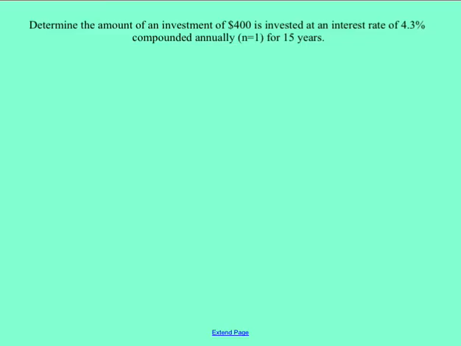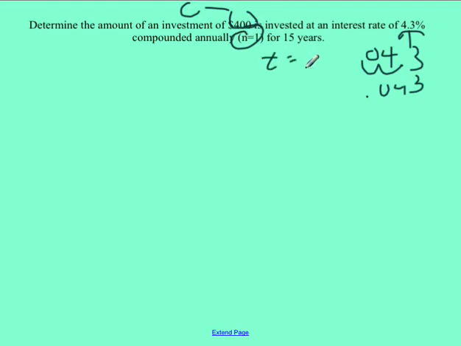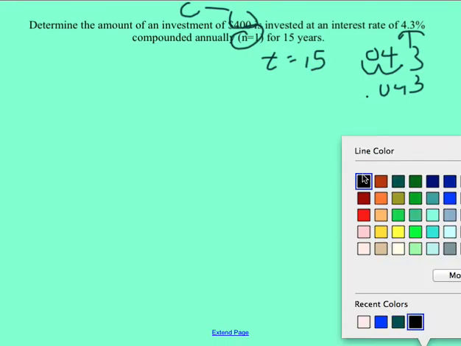Now let's take a look at number 4. So determine the amount of the investment if $400, okay, that's my C value, is invested at an interest rate of 4.3%. Well, I need to convert that to a decimal. So I'm going to move that over and I get 0.043. Compounded annually. Annually only means once a year, so our N is equal to 1. For 15 years, that means that our T is going to be 15. So however many years they give us, that typically represents our T value.